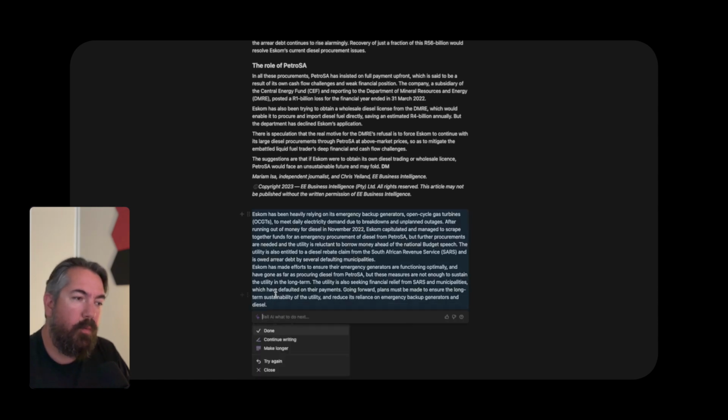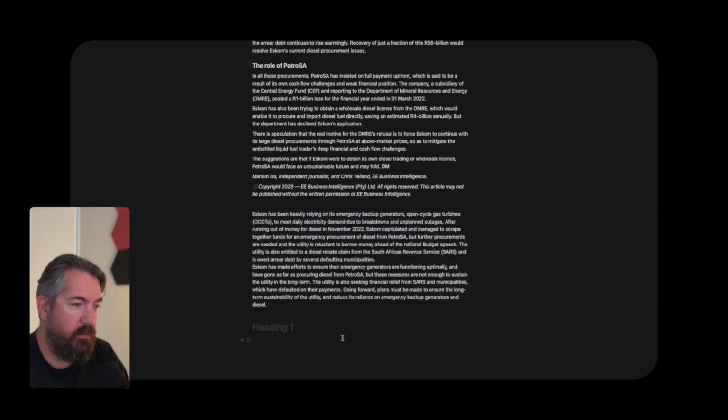Okay, so there's a whole bunch of tools in here. They're not that different from ChatGPT. What is built in here are features that come out of Copy AI, where you can go and tell it you want to create a blog post. So I really like that. So let's say we're done here.